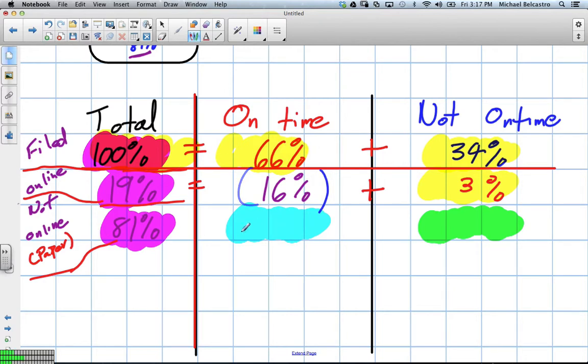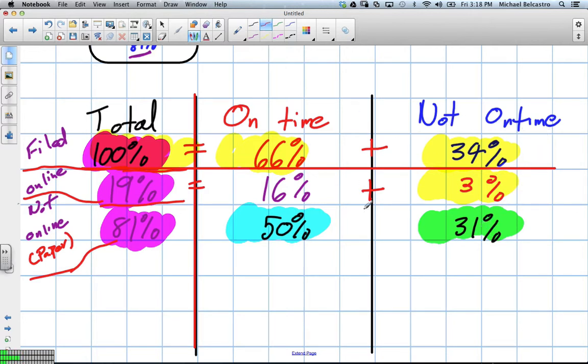For instance, the next one we got to figure out is people who filed by paper or not online, but were on time. Well, since 66% filed on time, and 16 of them filed online, we can subtract to figure out how many were by paper or not online. That's right. So that's 50% of people filed on time but by paper. And then we can do the same thing with not on time. We have 34% of people filed not on time. 3% of them were by online. So that gives us how many? 31% filed not on time and by paper.